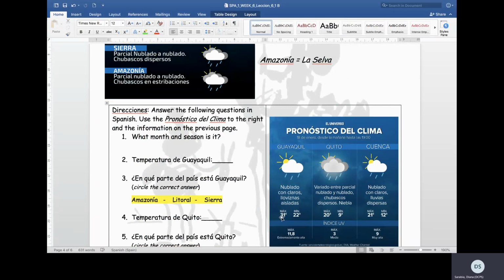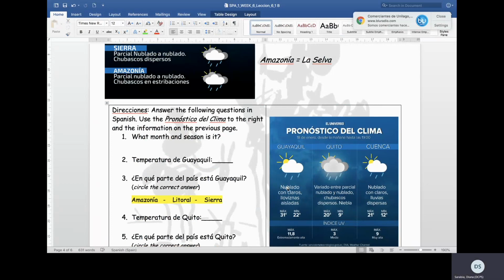Now, what is this? Máximo 31 grados, mínimo 22 grados. What is that? What does this look like? Is it what these numbers are when you're talking about the forecast? You're totally right, it's the temperature.